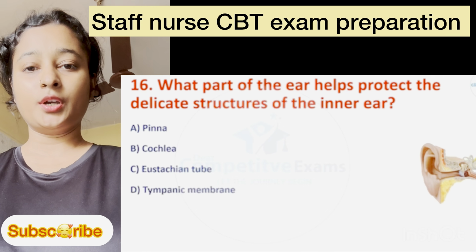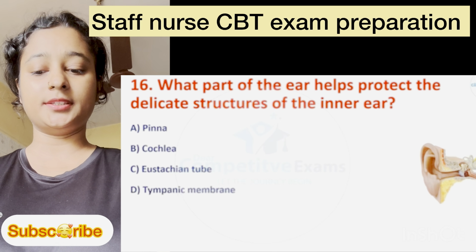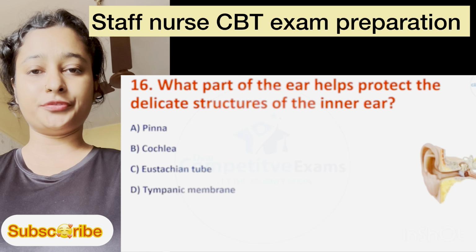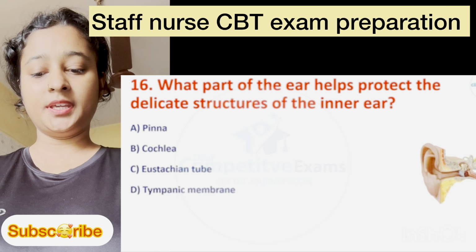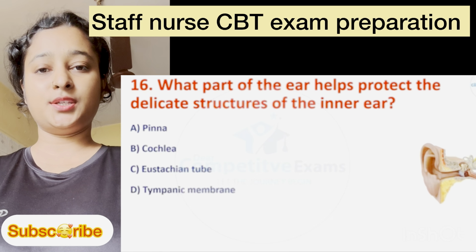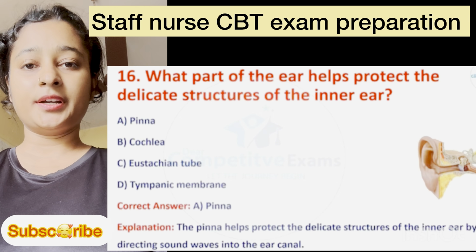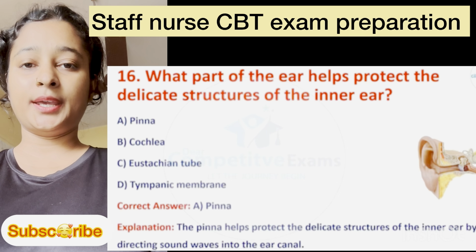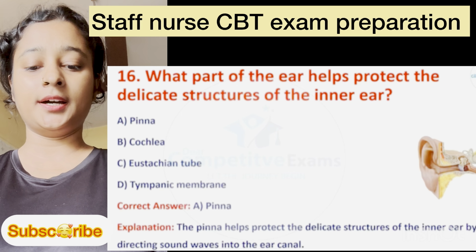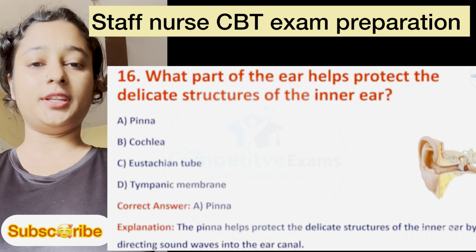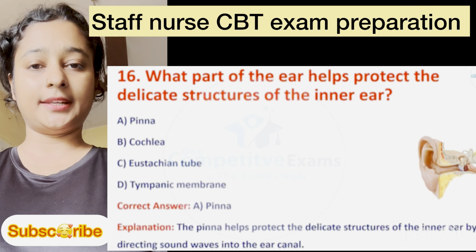signals. Question number 16. What part of the ear helps protect the delicate structures of the inner ear? Option A is pinna, B is cochlea, C is eustachian tube, and D is tympanic membrane. Here the correct answer is option A, pinna. Explanation: the pinna helps protect the delicate structures of the inner ear by directing sound waves into the ear canal.